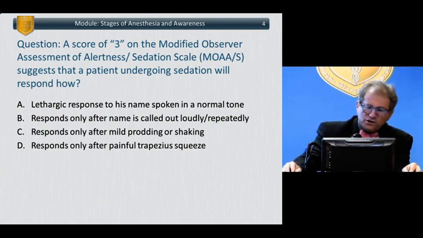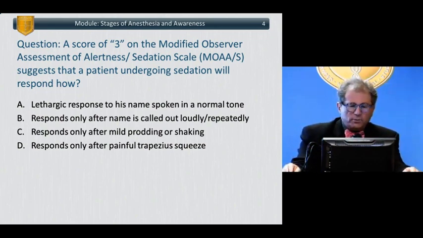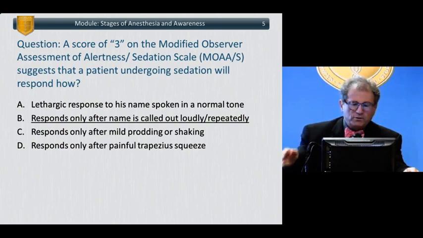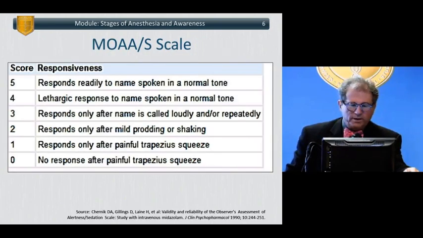A, lethargic response to his name spoken in a normal tone. B, responds only after name is called out loudly and repeatedly. C, responds only after mild prodding or shaking. And D, responds only after painful trapezius squeeze. This is under sedation. And the answer is responds only after his name is called out repeatedly or loudly.